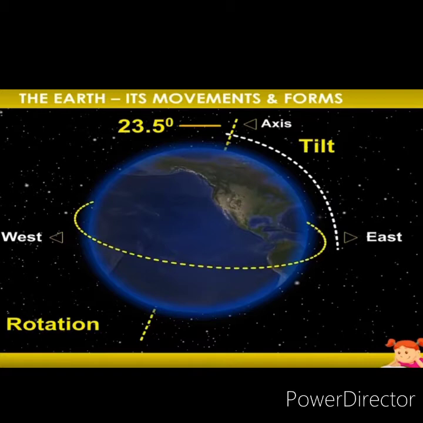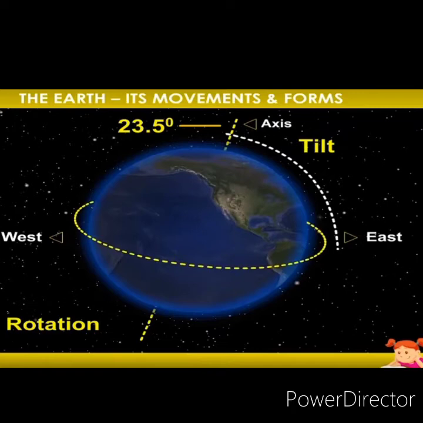In the picture you can see the direction is written and the axis is tilted. Why is it tilted? Because it is like a top. You must have seen a top, which you must have played with at home also. It takes 24 hours to complete one rotation.